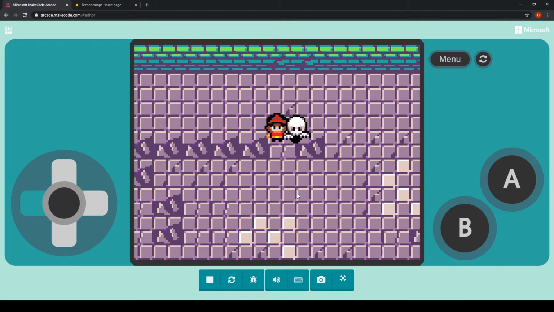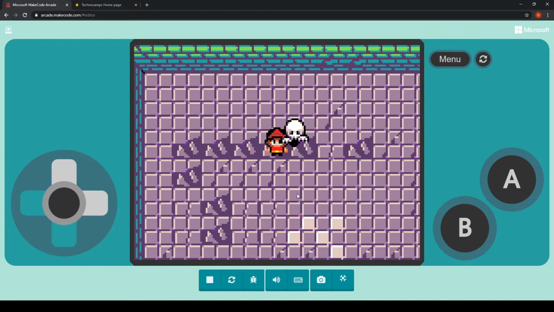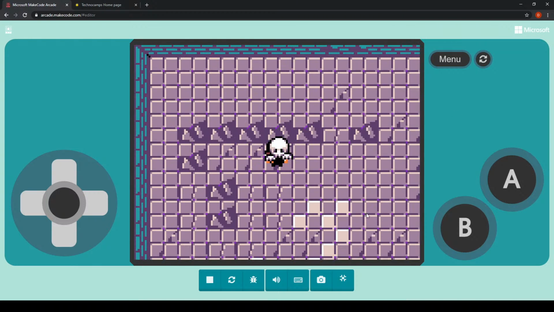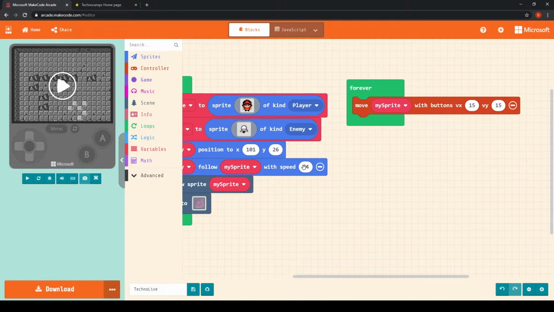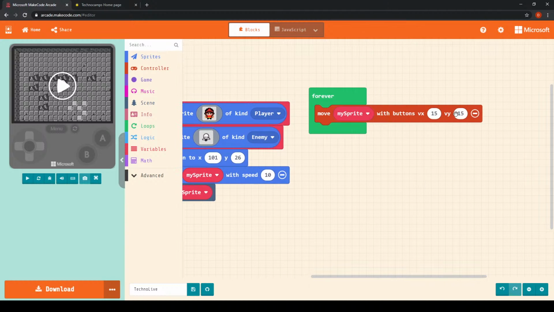I'm pretty sure we can say it's already really caught up. To make it a little bit fairer, I would recommend that you keep your enemy sprite moving at a slower speed than your player sprite, but of course you can choose any values you like if you want the game to be a little bit more fast paced. Again, I'm going to go with 15 for my player sprite and 10 for my enemy sprite.